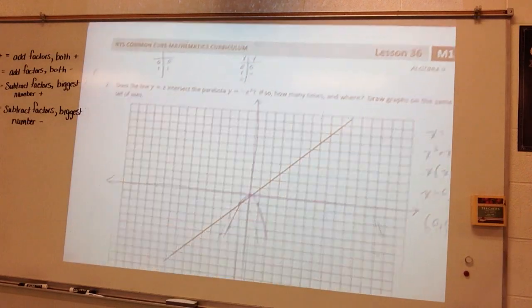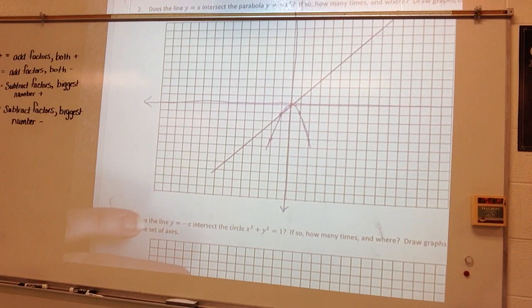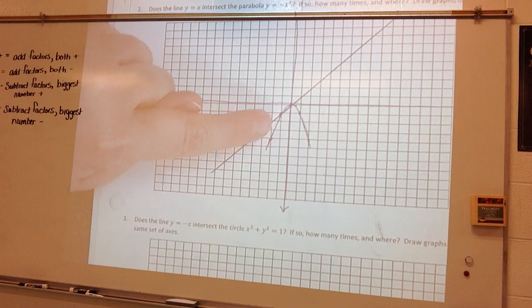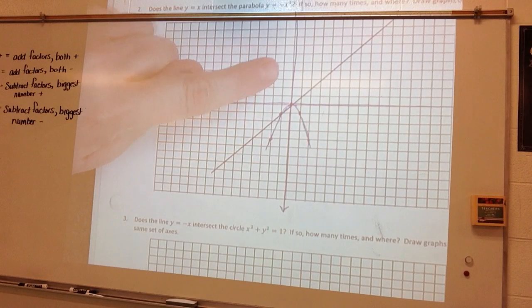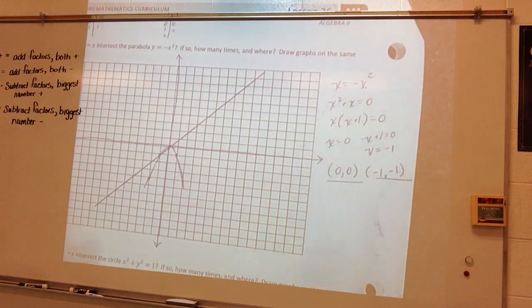So I see that in this case, there are two distinct points where my parabola and my line intersect. So these are the solutions to my system.